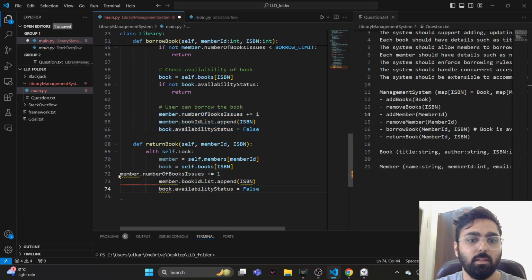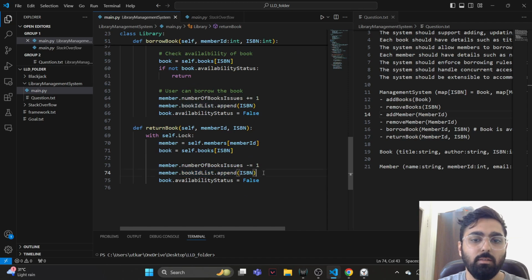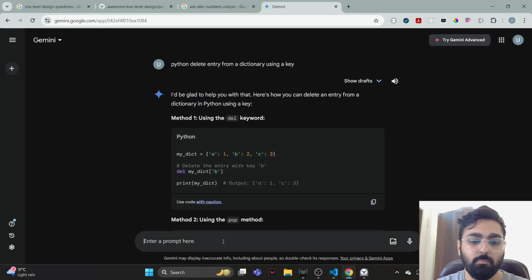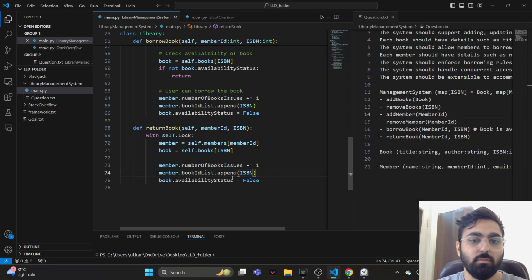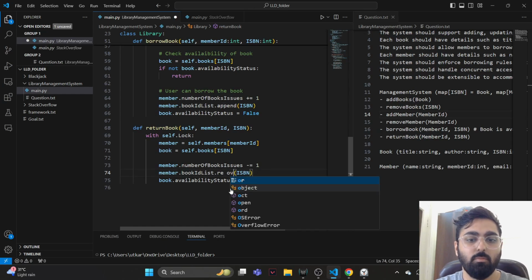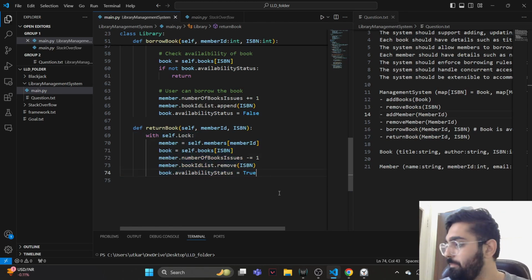Let's see, these are the 3 variables which got updated last time. So the number of books issued becomes -1. The book ID we need to basically delete from a list, right? Python, how to delete from a list using the value, remove function, right? So we have book list dot remove, and the availability status we can set it back to true. That's pretty much it, right? So this should return a book.